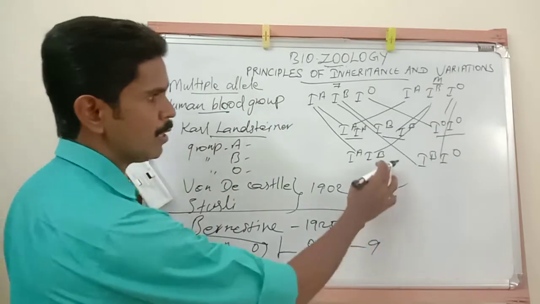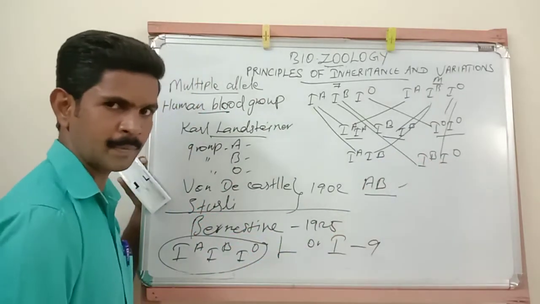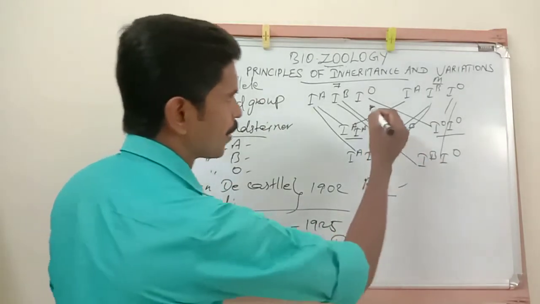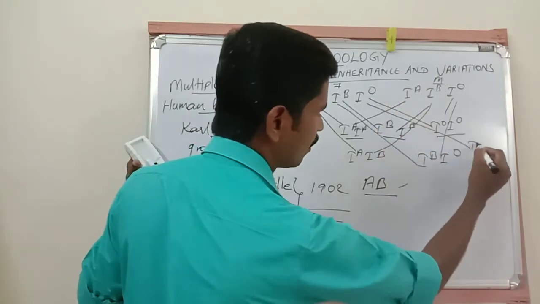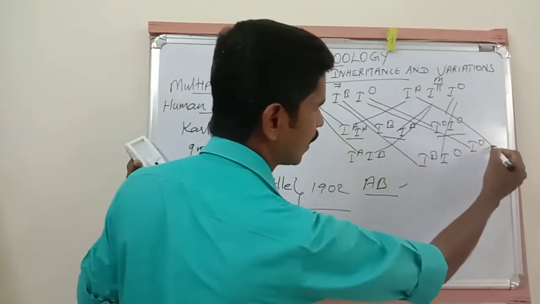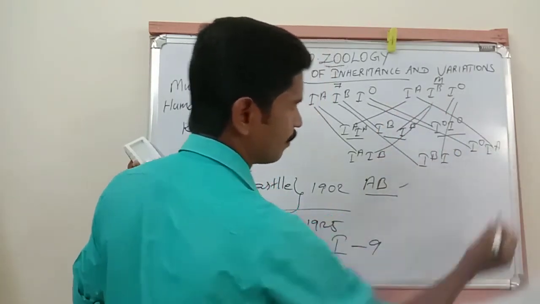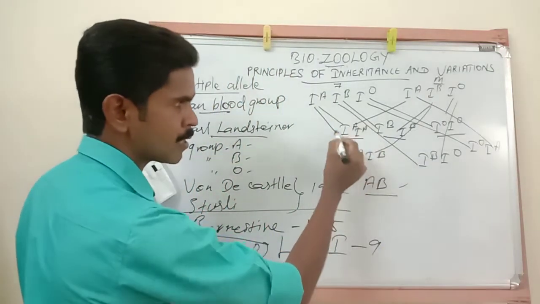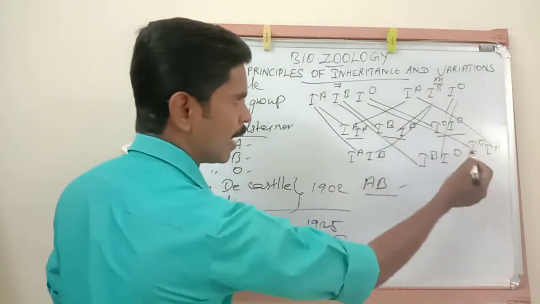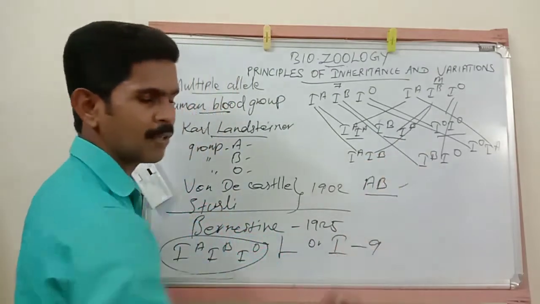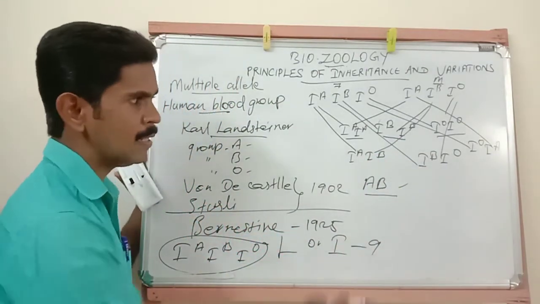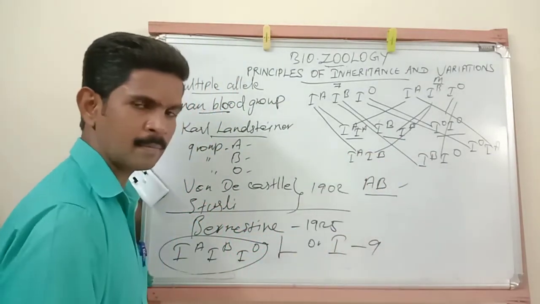Okay, now we got two more phenotypes. Understand? Then from the father IO, then from the mother IA. Now we got six phenotypes. This is one phenotype, second, third, fourth, fifth, sixth phenotypes. Understand? Six phenotypes are there.